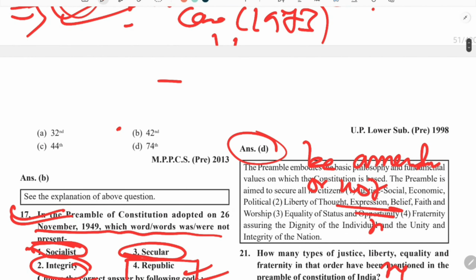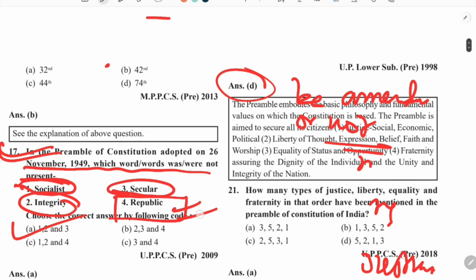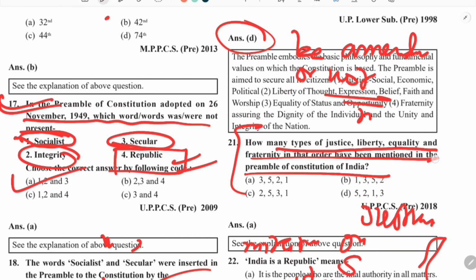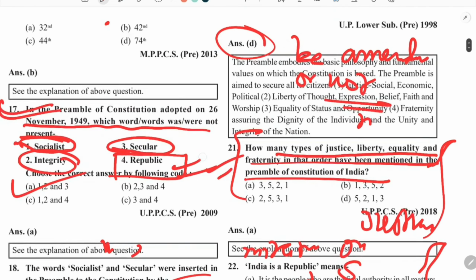D is the right answer because all these provisions are there in the constitution. How many types of justice, liberty, equality, fraternity have been mentioned in the preamble? I think this question is not much relevant, but you can remember how many types of justice are given.